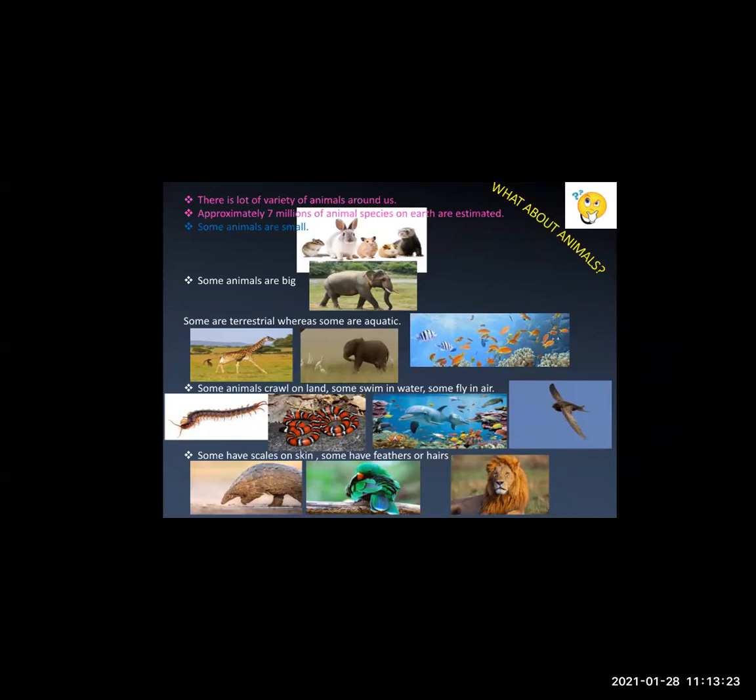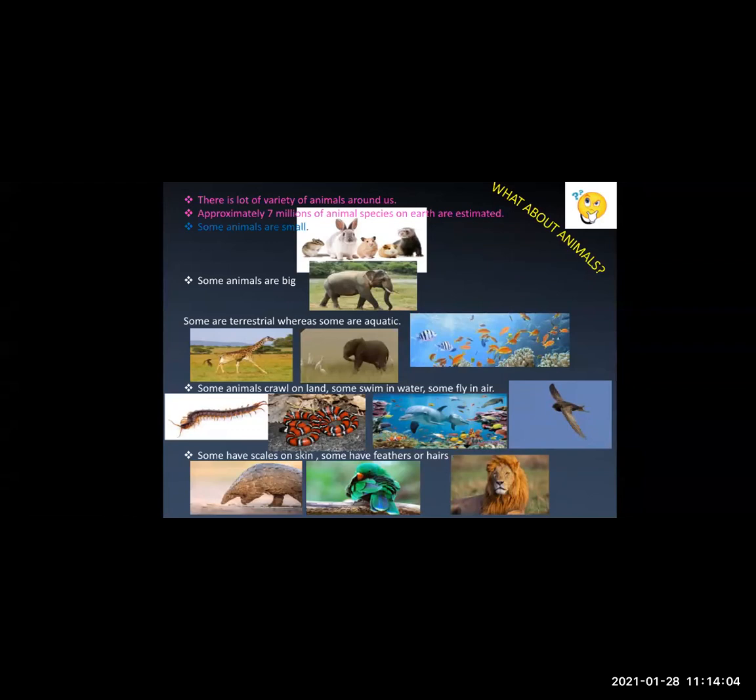According to a recent study, the estimated number of animal species on Earth is about 7 million. Now, it's not 7 million animals, it is 7 million animal species. So you can understand the diversity present in animals. Let us see how this diversity is seen, on what basis or on what characteristic.